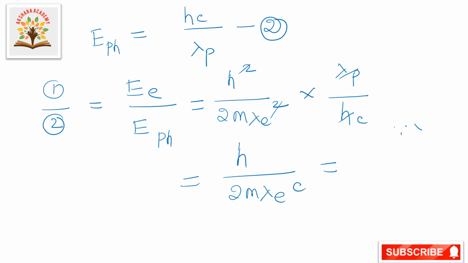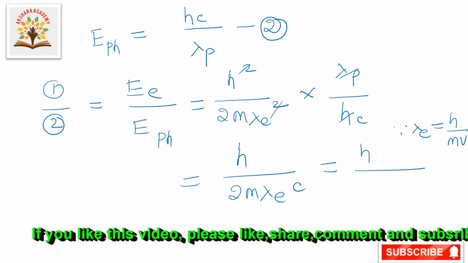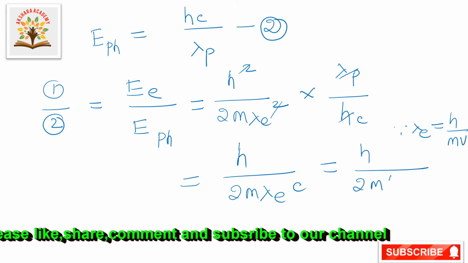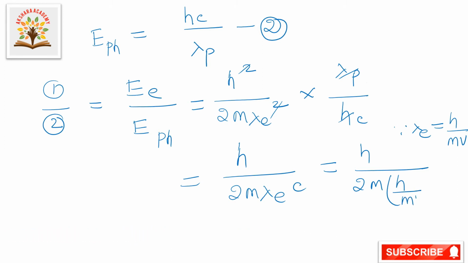since the electron wavelength lambda E is equal to h by mv, now we are substituting. In the place of lambda E we are writing h by mv into c.